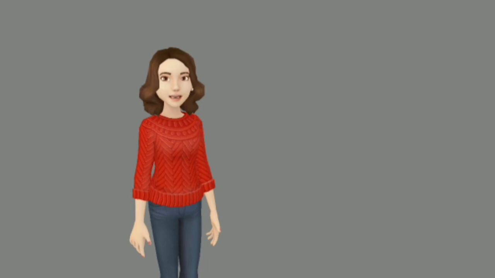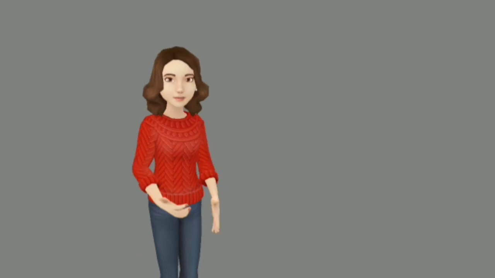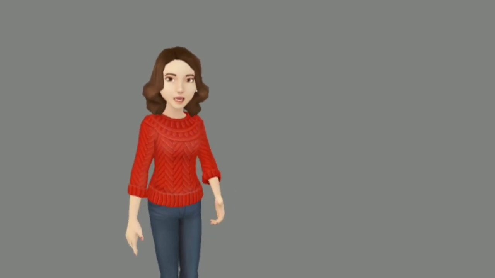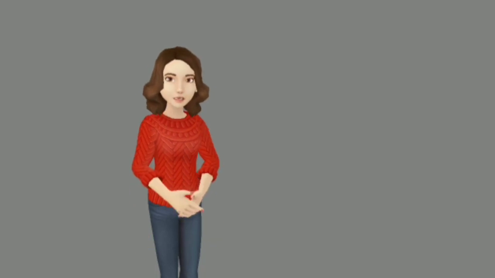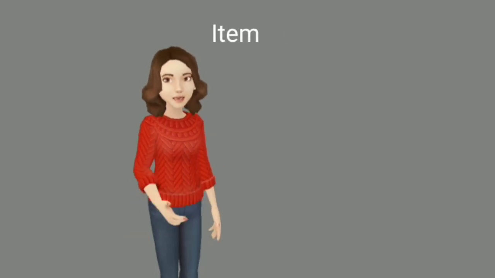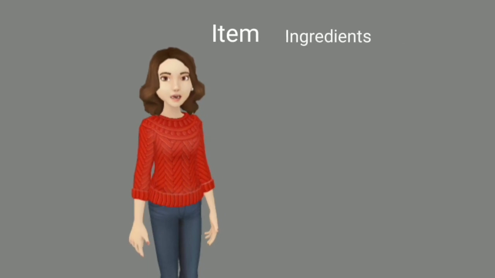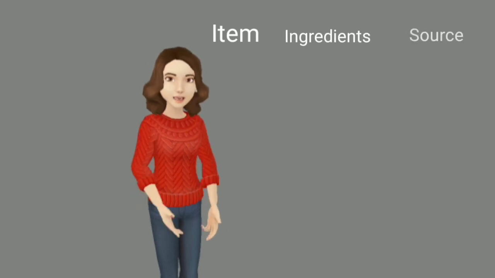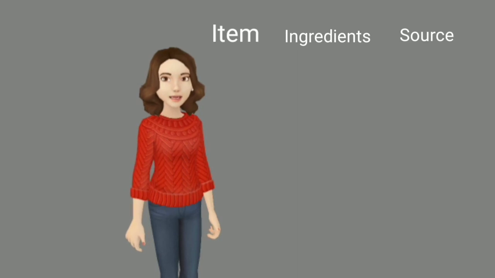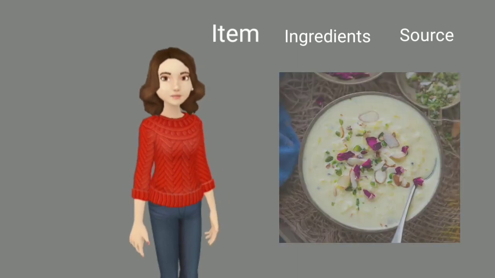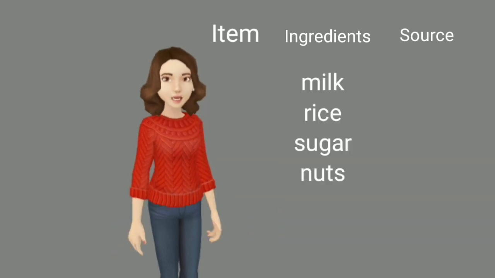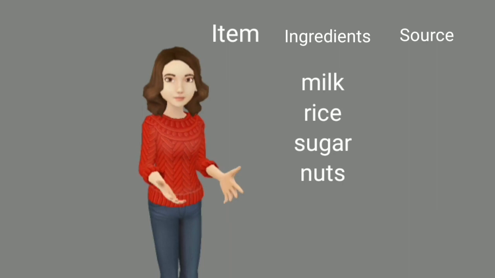Now let's make a list of ingredients used to prepare food items and their sources. The list is based on three parts. First part is item, second part is ingredients, and third part is source of ingredients. Now the first item is kheer. That's my favorite. So the item is kheer. Ingredients are milk, rice, sugar and nuts.